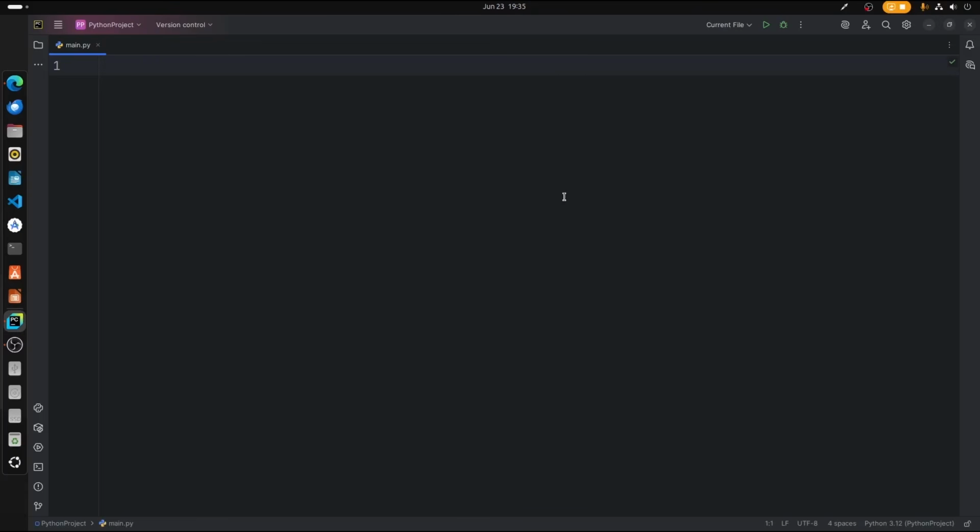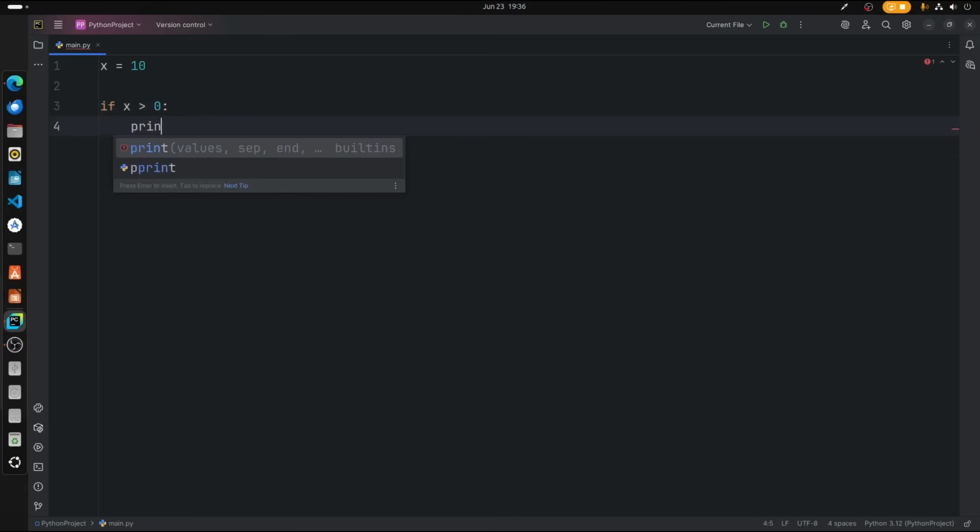Okay, so in Python we have if, else, and else if statements, just like in Java or C, C++, but instead of else if, we will use elif. So let us start by creating a variable called x, and let us give 10 as the value for that. Okay, so x is equal to 10. Now if x is greater than 0, then print the number is positive.